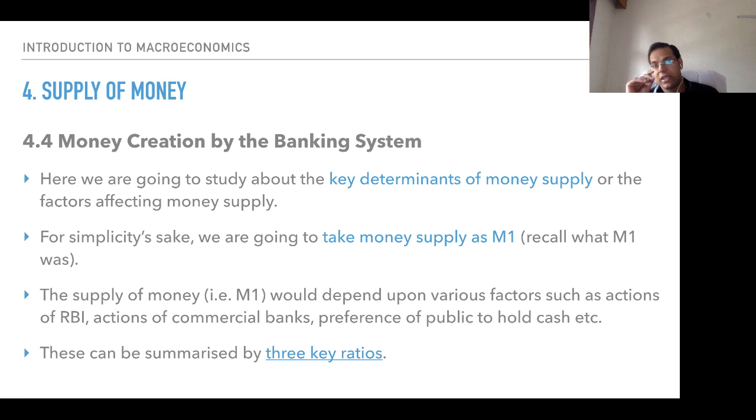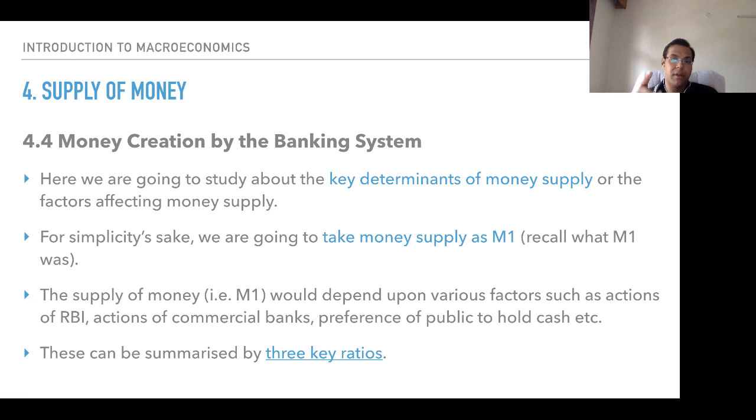So we are going to study the key determinants of money supply, or the factors affecting money supply. For simplicity's sake, we are going to take money supply as M1. Recall what M1 was, the definition we have already seen. The supply of money, that is M1, would depend upon various factors such as actions of RBI, actions of commercial banks, and the preference of the public to hold cash. How much cash does the public like to hold?